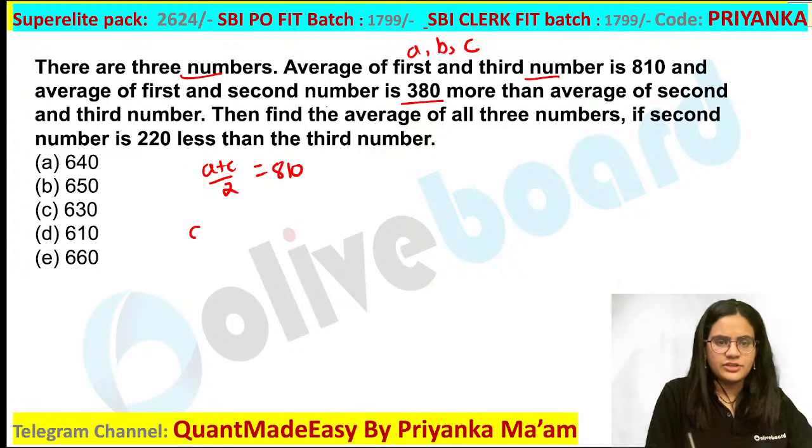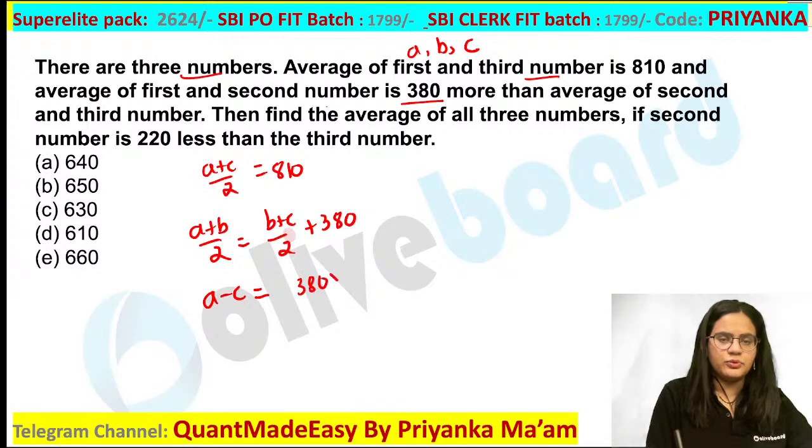Average of first and second number is 380 more than average of second and third number. So what will you write? Average of first and second number is 380 more than average of second and third, so (A + B)/2 = (B + C)/2 + 380. B by 2 will get cancelled. You are going to get A minus C value as 380 into 2.